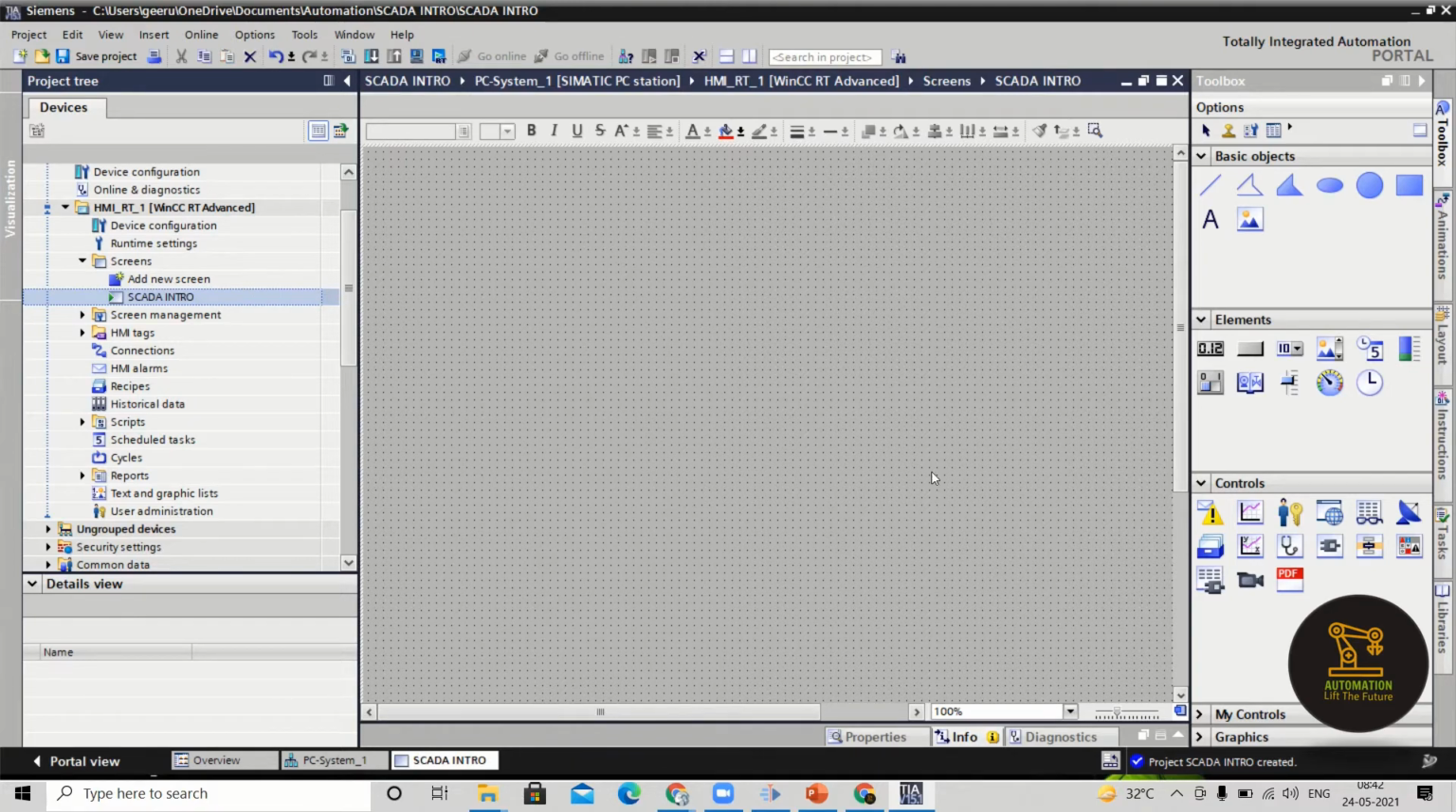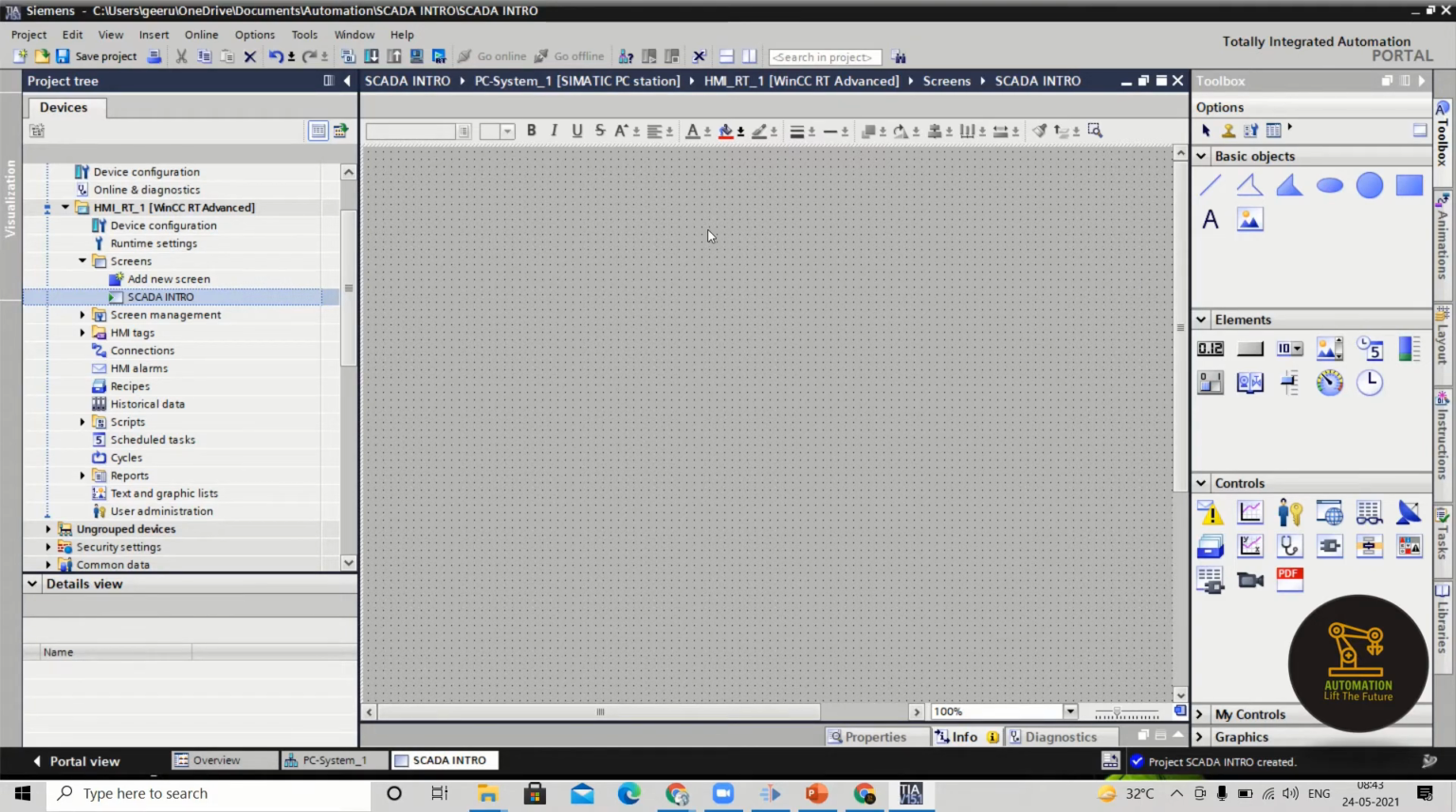Here you can see the main screen. We'll be working completely on the screen. On the right side you can see toolbox, elements, controls. You can imagine the same thing in the PLC also. Once you go to the main OB, there you can see the programming window. On the right side you can see the catalogs, I mean the toolbox, like basic objects, timers, counters, comparators. All the operations will be on the right side.